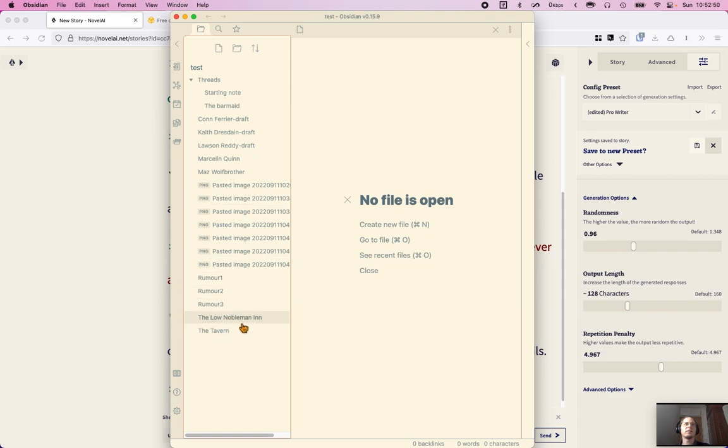Starting node and the tavern. And everything else is just random nodes, which would be better to put in their own one, like characters and things like that. Are we overdoing it? I want to be able to quickly get around here, and I don't want to be messed up with all this stuff. I could do quick open file, but it'd be good to have just the thread separate, I think. That's how I'm going to organize it.